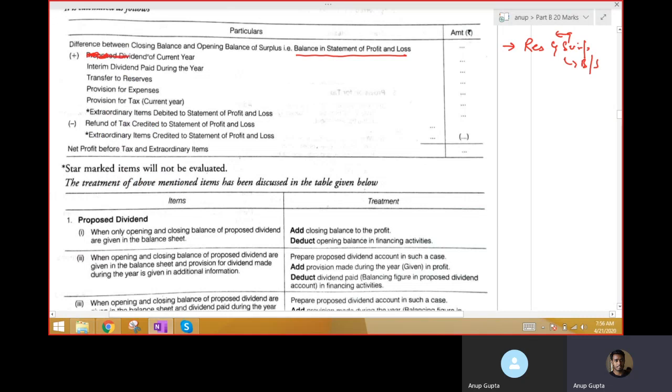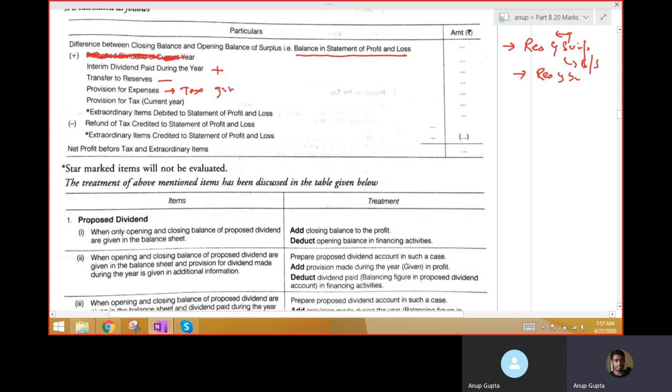I'll make you write this adjustment regarding proposed dividend. Interim dividend will be added; it will be given separately in the question. Transfer to reserve, again you see it in reserve and surplus. Then provision of expenses, provision of taxes, all those things will be given separately.